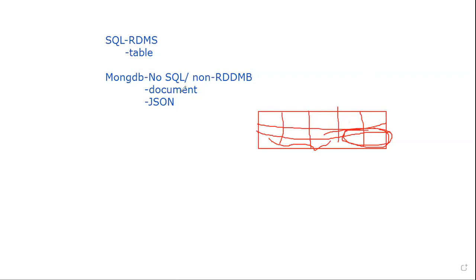Clear? So this is all about MongoDB, which gives us flexibility in storing data. It is not required to store all the fields when they are not there. It can store like this also. Now we are going to see how a MongoDB document looks, how to install MongoDB, and how to work with it.